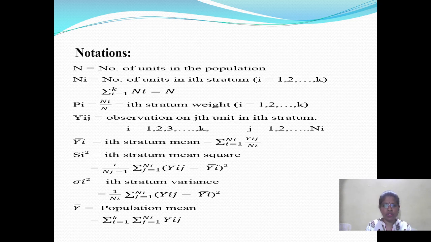Y bar i is equal to the ith stratum mean, summation of j equal to 1 to Ni Yij divided by Ni. Si square means the ith stratum mean square, 1 divided by (Ni minus 1) summation of j equal to 1 to Ni (Yij minus Y bar i) whole square. Sigma i square means the ith stratum variance, 1 divided by Ni summation of j equal to 1 to Ni (Yij minus Y bar i) whole square. Y bar is the population mean, summation i equal to 1 to k summation j equal to 1 to Ni Yij.